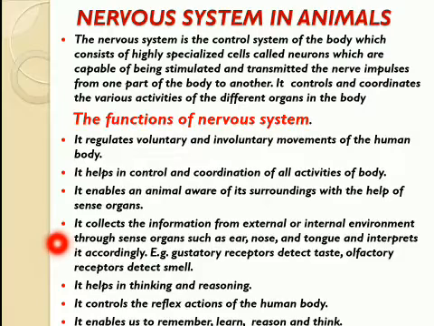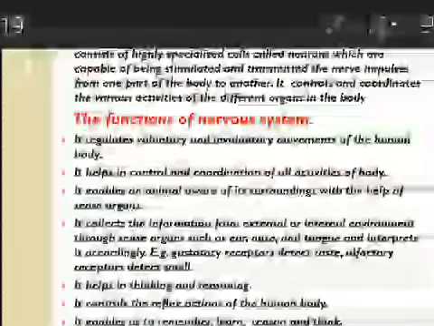information or any change it detects in its surroundings. For example, gustatory receptors detect taste and help us to taste the food. Olfactory receptors present in the nose help to detect the smell in the surroundings. This nervous system helps in thinking and reasoning. It controls the reflex actions of the human body. It enables us to remember, learn, reason, and think.